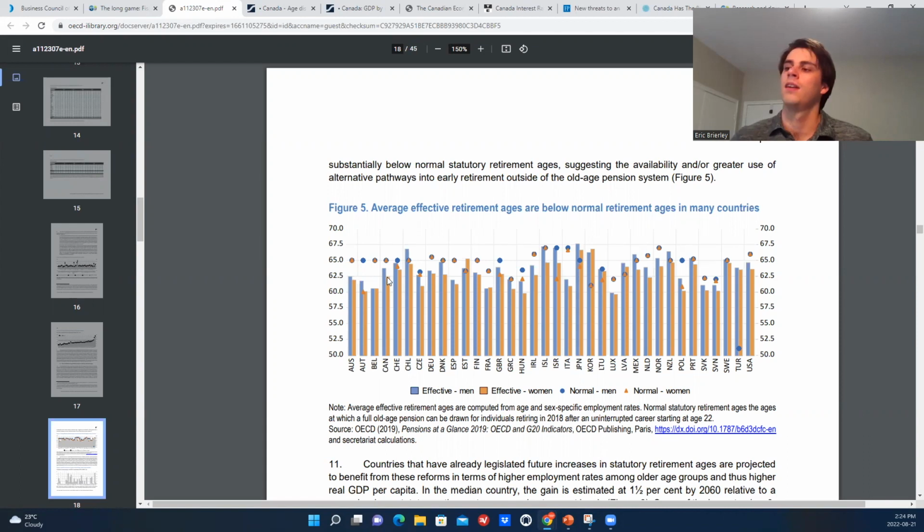This is Canada here. And then in blue would be the effective retirement age, the average retirement age for men, and in orange, for women. For Canada, for men, it's about 63 and a half years, and for women, it's about 62 and a half years, which is both below the 65 here, and is kind of in the middle of the pack compared to all the other countries. You can see there are a few that are a lot higher, a few that are much lower. So no real striking data here.